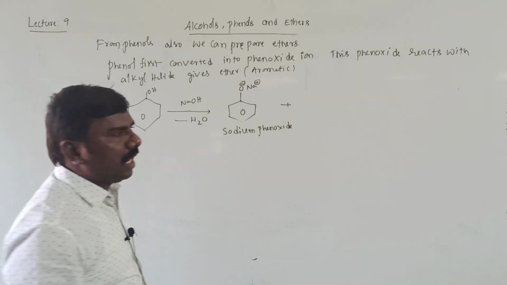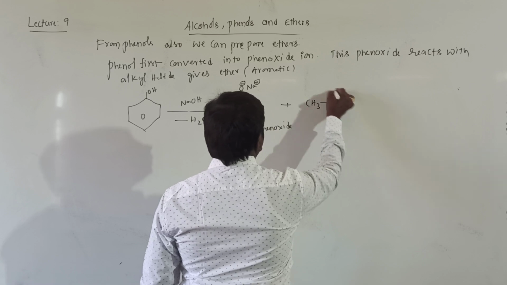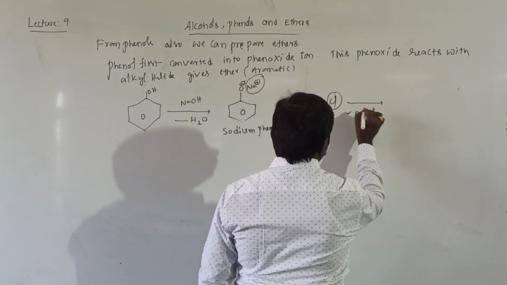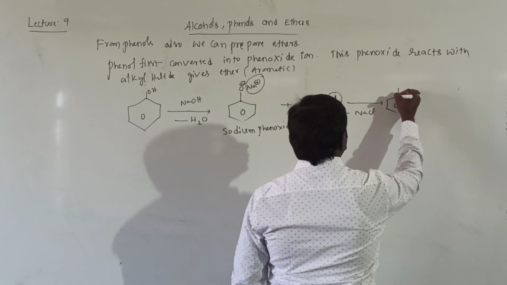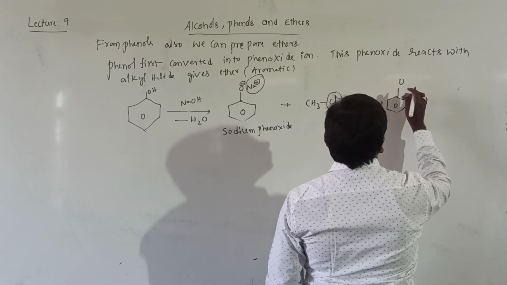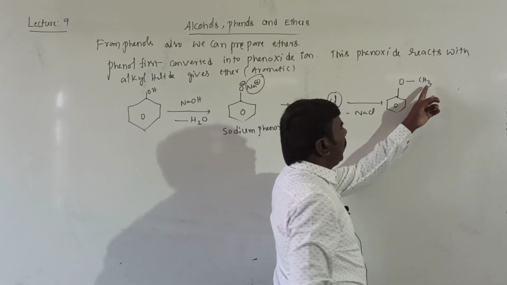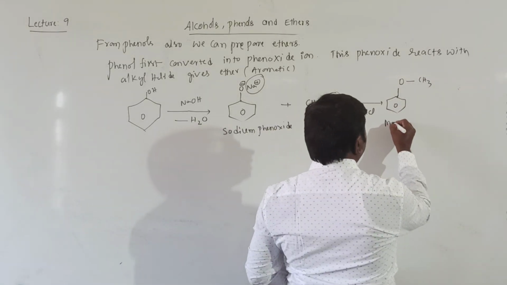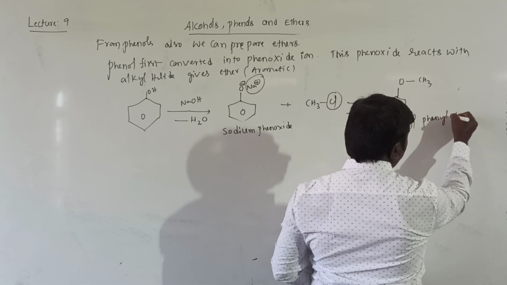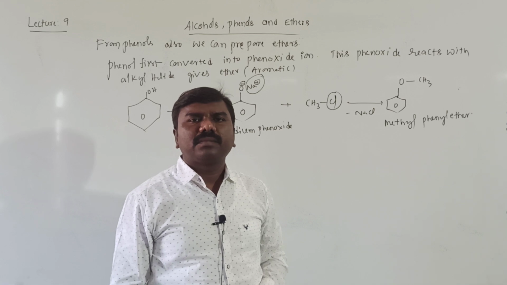The alkyl halide taken is CH3Cl. Cl and Na is removed as NaCl, then it gives rise to O, next after that CH3. Methyl phenyl ether will be formed. Getting, students?